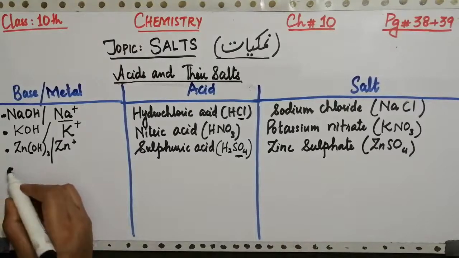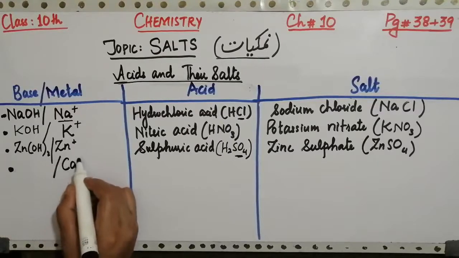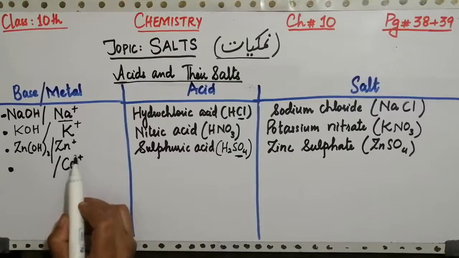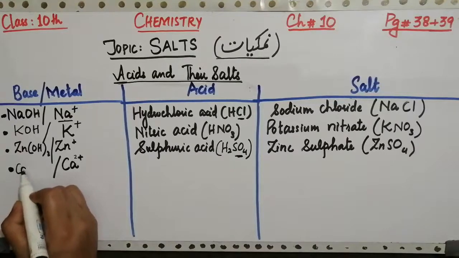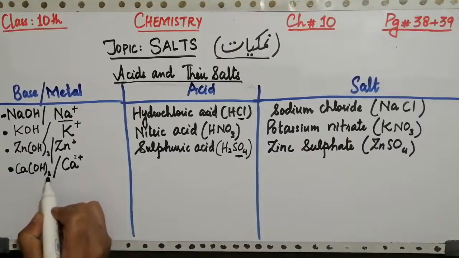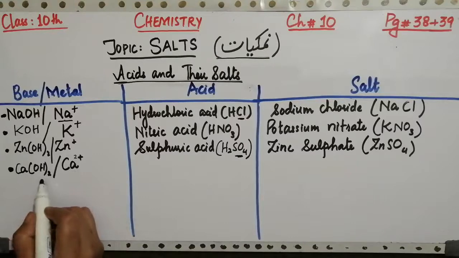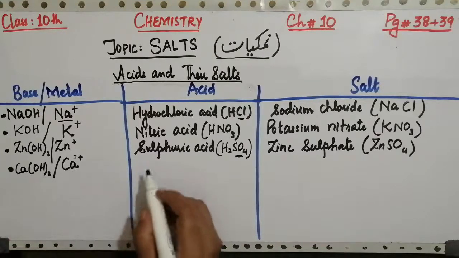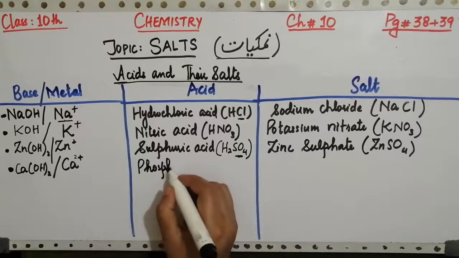Another example is calcium, Ca. Again a metallic ion. Clear? So calcium hydroxide is the main base from which it is taken. So this metallic ion is taken from the calcium hydroxide. And here another acid will be used, phosphoric acid.